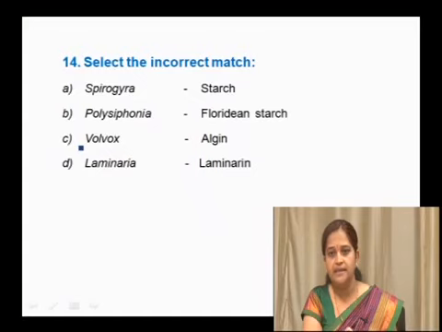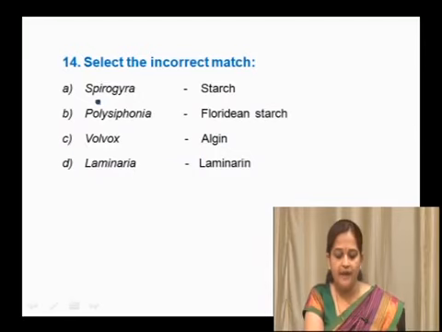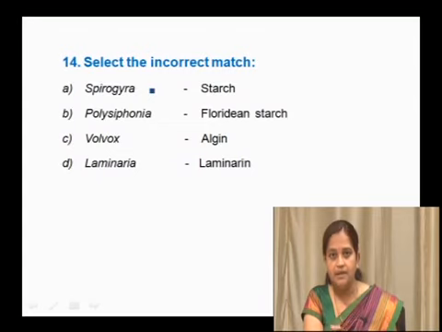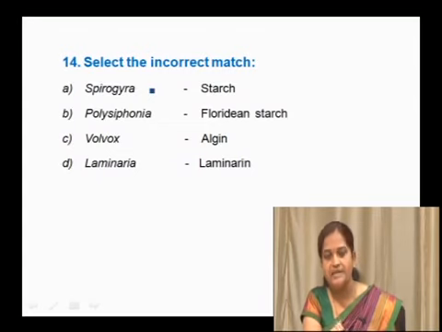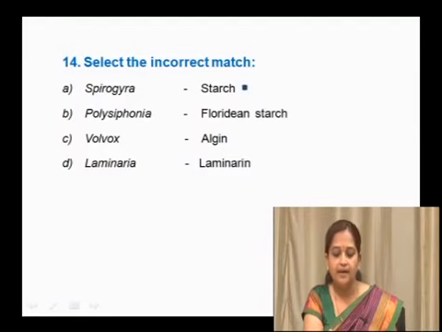Next question is, select the incorrect match. The options are: option A is Spirogyra, starch; Polysiphonia, Floridean starch; Volvox, Algin; Laminaria, Laminarin. If you observe, Spirogyra is an example of Chlorophyceae. In Chlorophyceae members, reserve food material is in the form of starch. So, it is a correct match, not an incorrect match. So, this option is wrong.